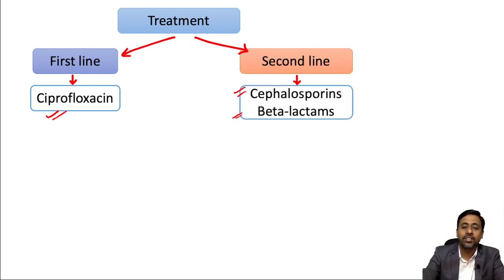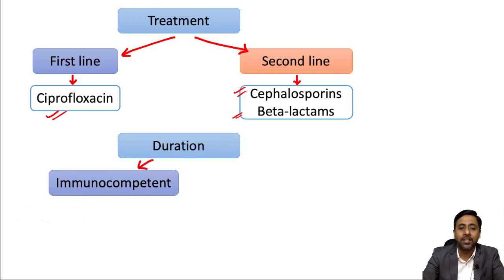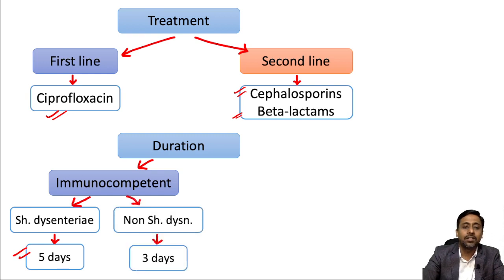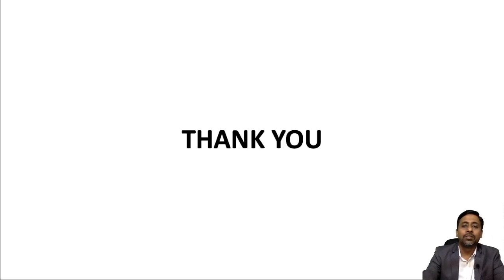And the duration of the treatment depends upon the immunity of the patient. If the patient is immunocompetent and the infection is by Shigella dysenteriae, then the duration of treatment is around 5 days. If the patient is immunocompetent but the causative agent is non-Shigella dysenteriae, then the duration of treatment is only 3 days. However, in case of an immunocompromised patient, irrespective of the causative agent, the duration of treatment is 7 to 10 days.